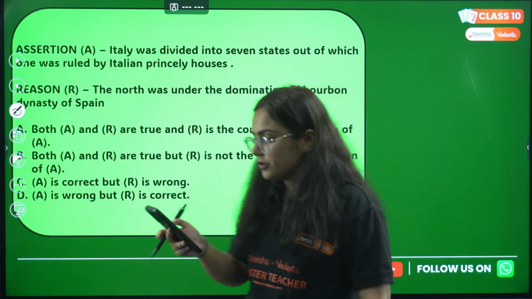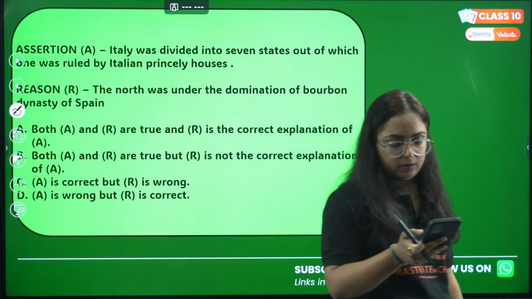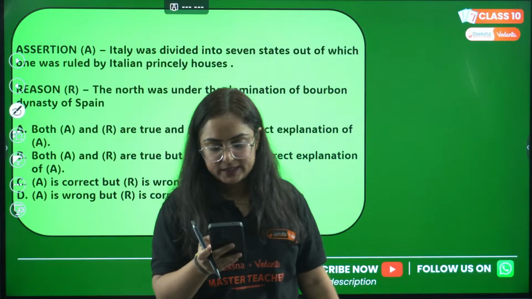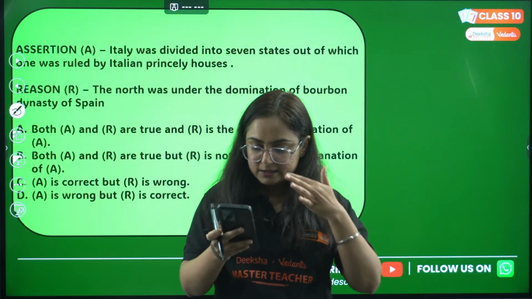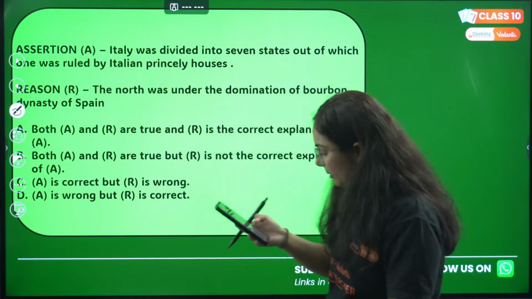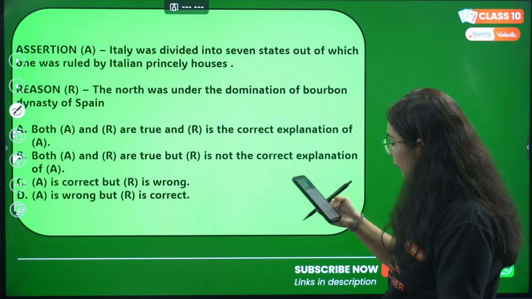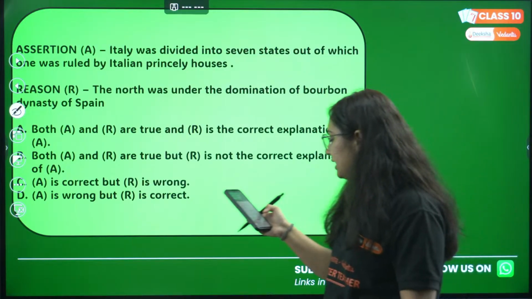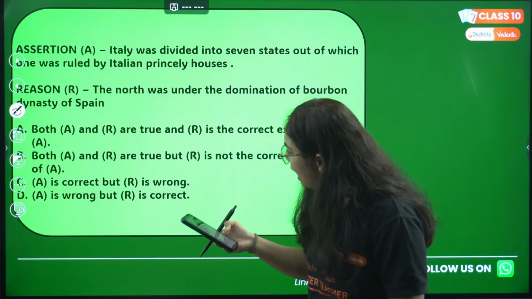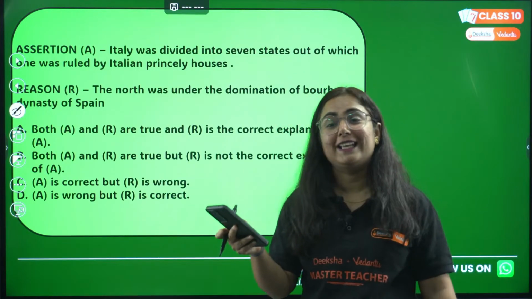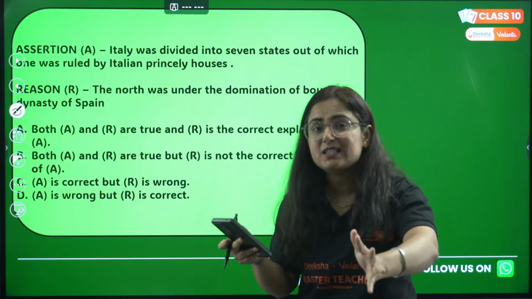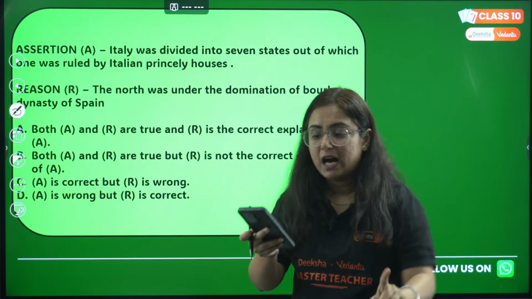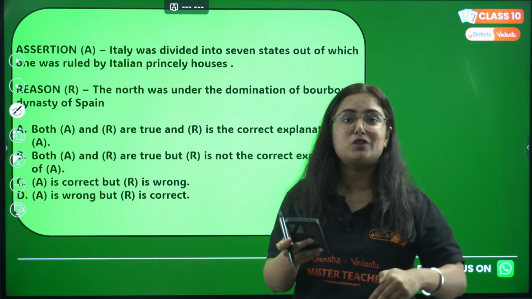It is about Italy. Was there 7 states, out of which one was ruled by Italian princely house? Okay, Rohit answered it as C. Dipti, you are answering it as B. Defaulter, you are answering it as B. Both A and R are true, but R is not the correct explanation. Rohit, now you corrected that R is wrong. Yes, students, while reading the answer, I'll say take 1 more minute, but don't just give the answer in hurry. Like this is what happened if you are in so much hurry.